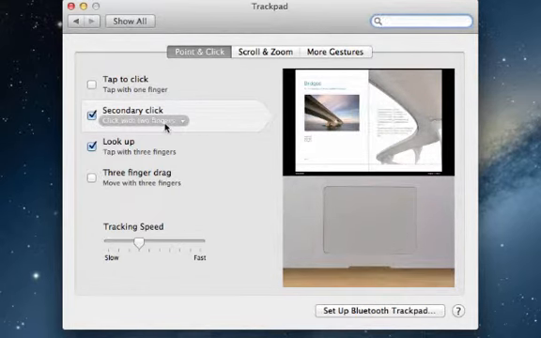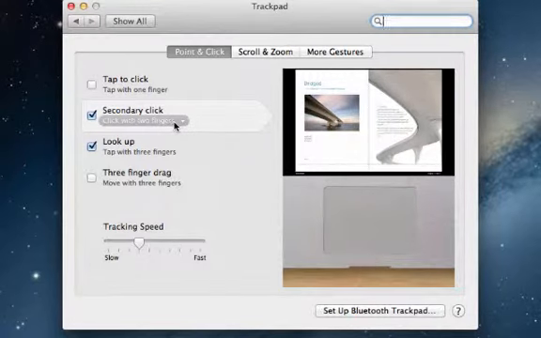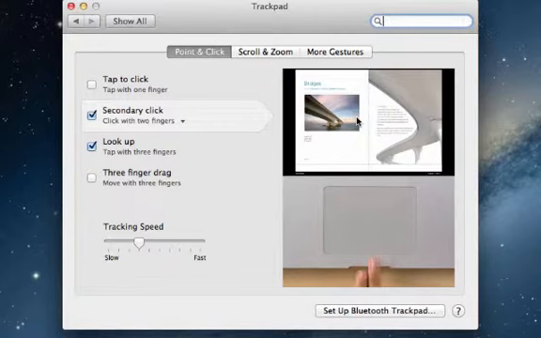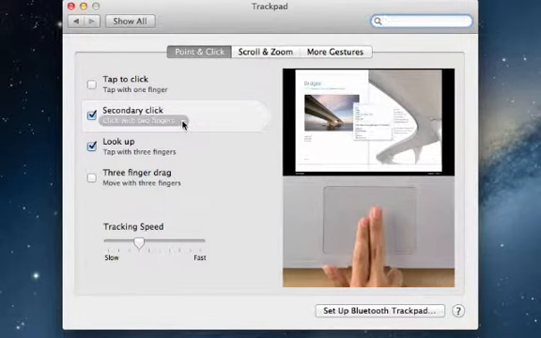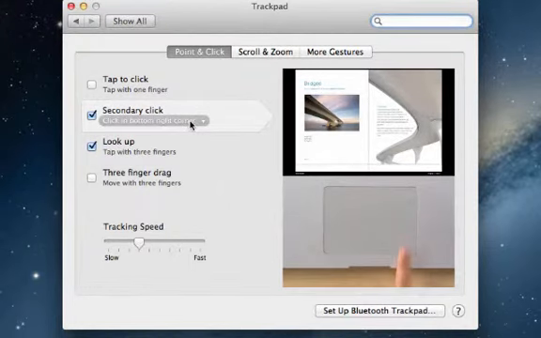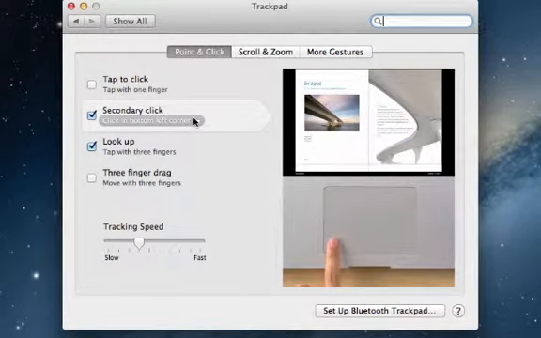And right now it's set to function when you click with two fingers. And this video will show you an example of how to do it. There are also a couple of other options. You can also have it set to click in the bottom right corner or click in the bottom left corner.